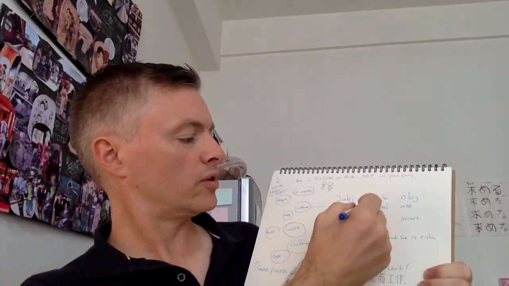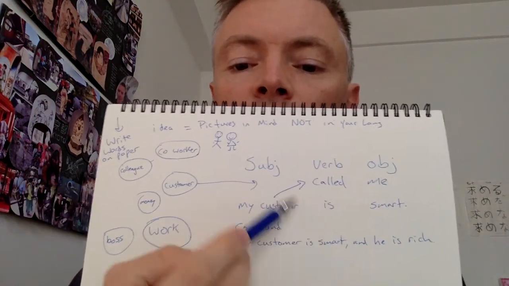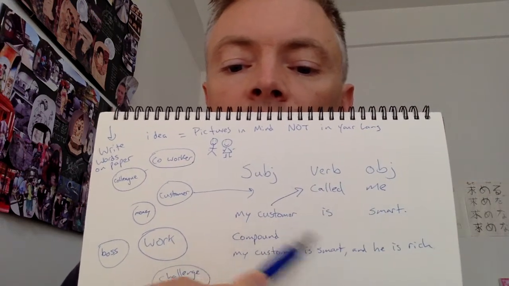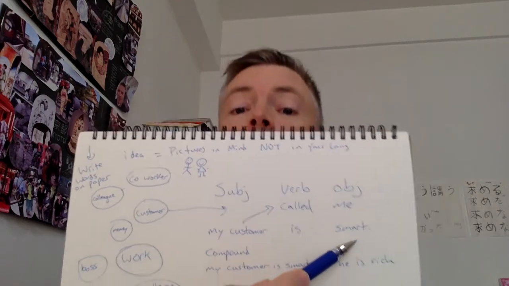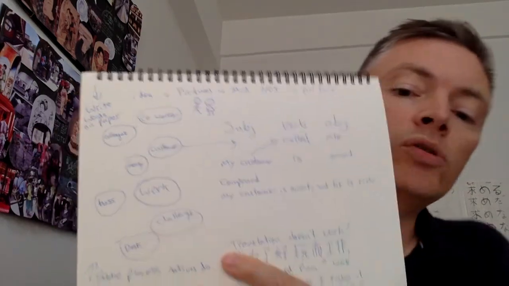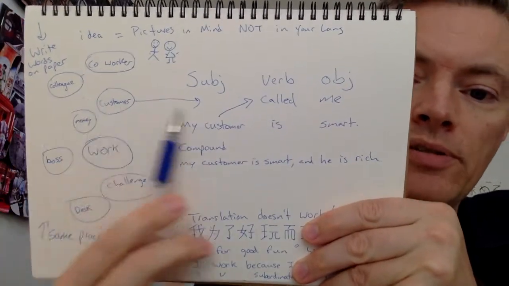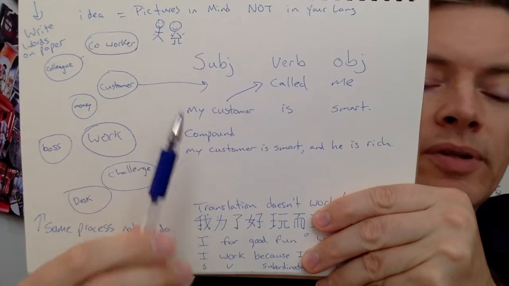Here, my customer called me. So the customer is doing this, called me, or my customer is something, he's smart. Those are the two major ones you need. You can write most things in English with just those two concepts. He's doing something or is something. Sometimes it's need or want, but that's fine.